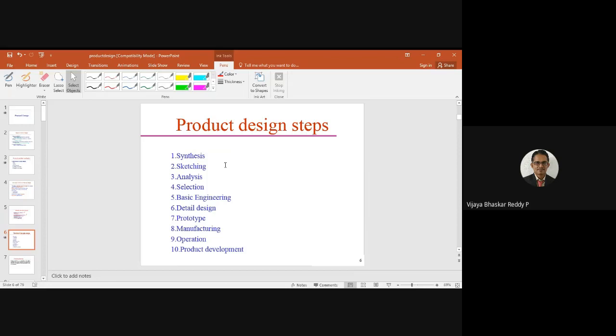Then operation, we can start the operation, and that is the manufacturing of that particular product. Okay, then the final product is developed, and the product will be checked a number of times, and if it is okay then mark it as okay and dump it into the market. Okay, like that, these are the various steps of product design.